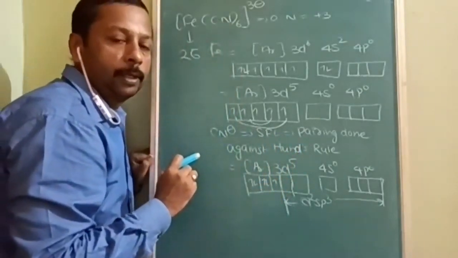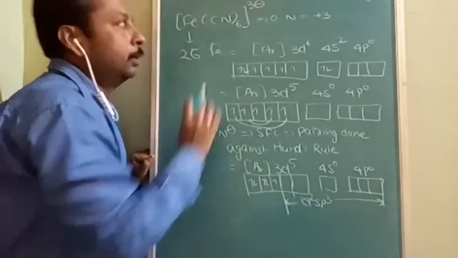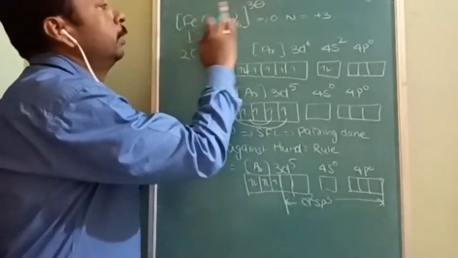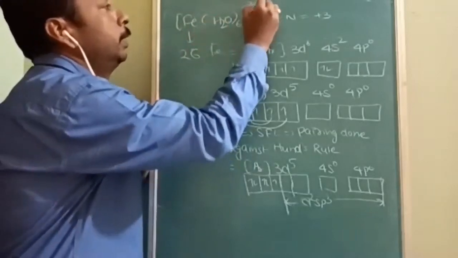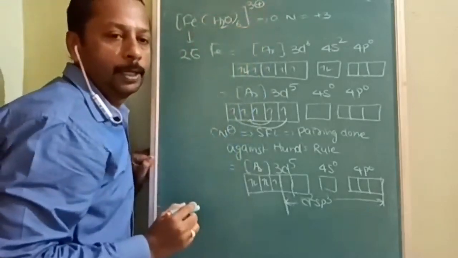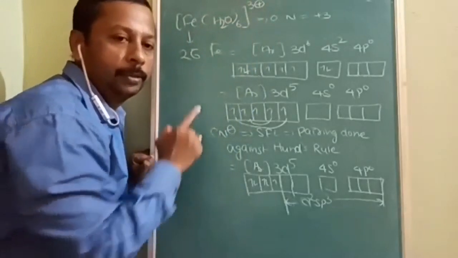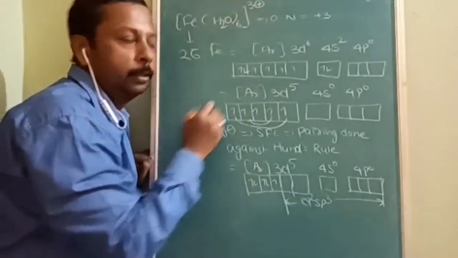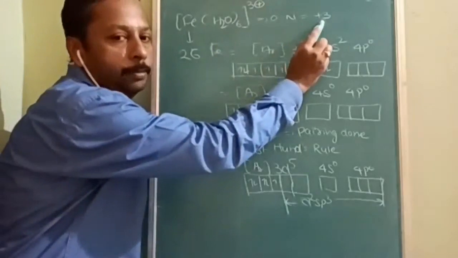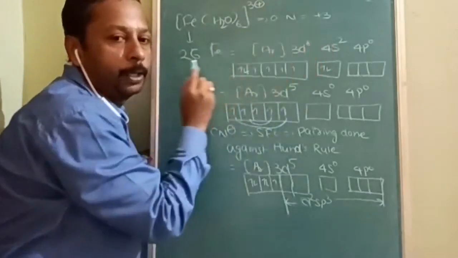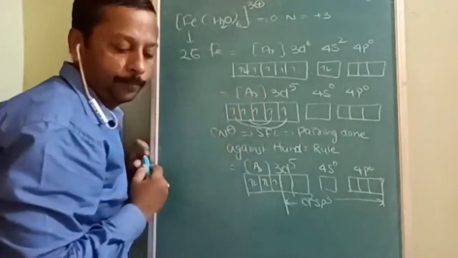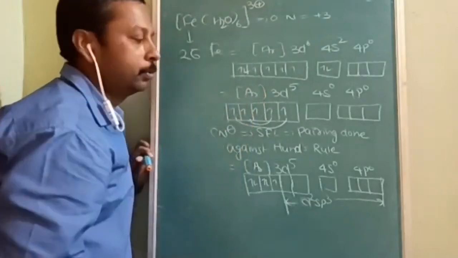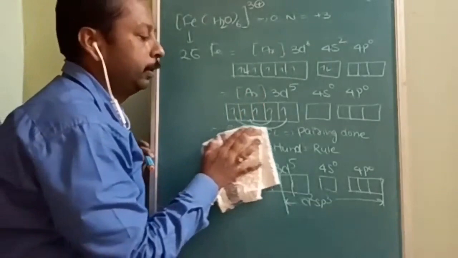I am going to take another example. If this is not there, in this place I am going to write [Fe(H2O)6]3+. Third example I am making. So in this only I am making the changes. Because of this, oxidation number is still +3 only, and atomic number 26, up to here same. But for H2O, this pairing will not take place.